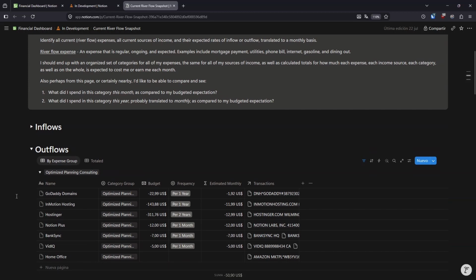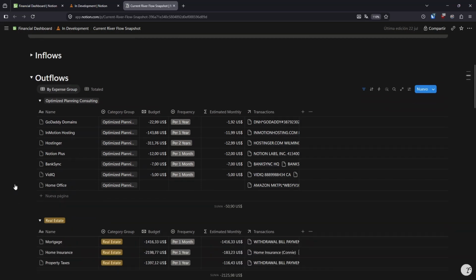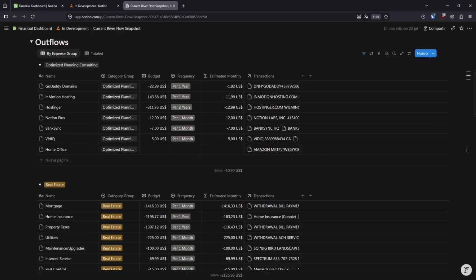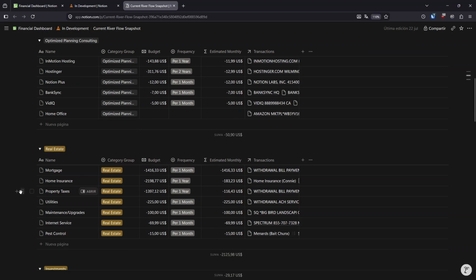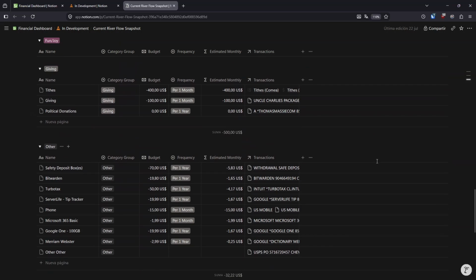The outflows, though, are the more common and, I don't know, more valuable thing to track, at least in this context. I want to see, for example, those subscriptions that you have, like Spotify and, in my case, vidIQ, or a Netflix subscription, those kinds of things. You've seen where people on YouTube will build a tracker of those particular subscription costs. That's fine and dandy, but this is a more holistic way of seeing everything that you're spending money on, including your housing expenses, your auto expenses, health and wellness, and everything else.